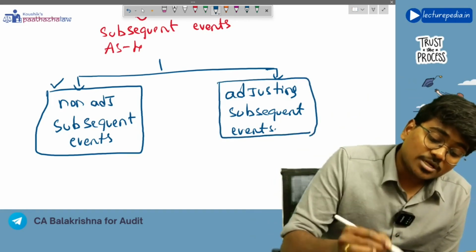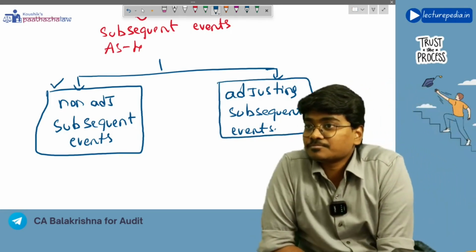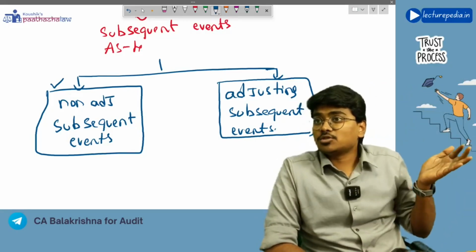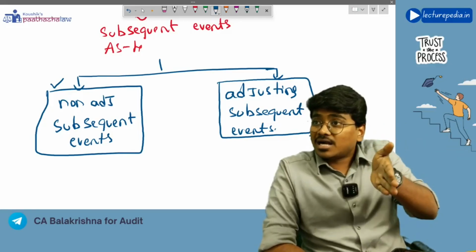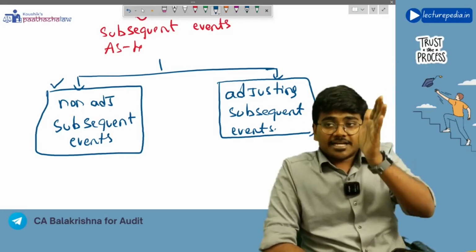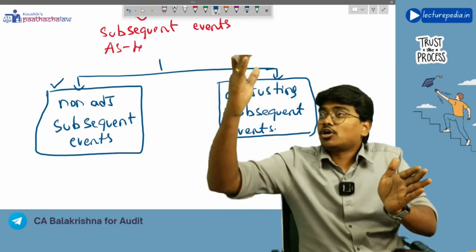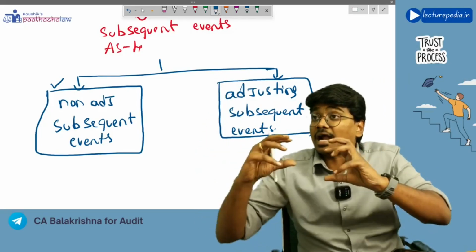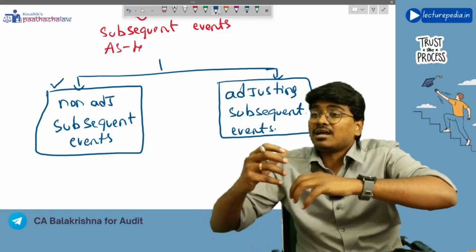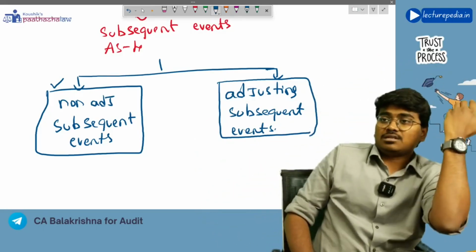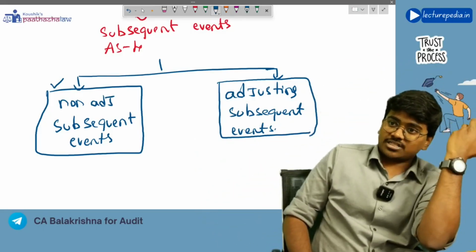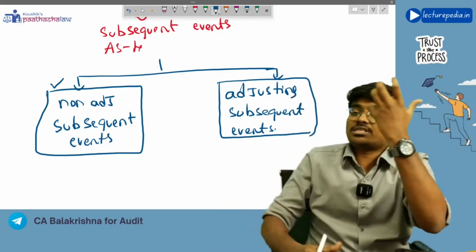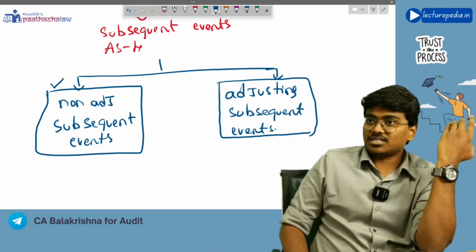Okay. Now coming to adjusting subsequent events. Now tell me, what is meant by an adjusting subsequent event? Those events that have occurred between the date of financial statements and the date on which management has approved the financial statements, and this event will require adjustment of an amount that is present in the financial statements of previous year, or that requires a disclosure in the financial statements of previous year.